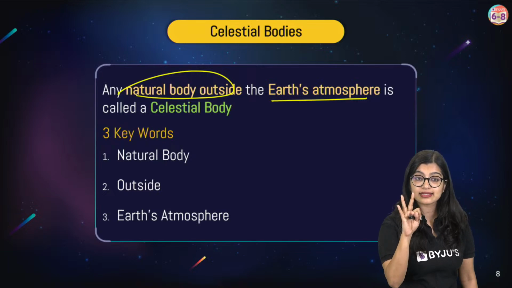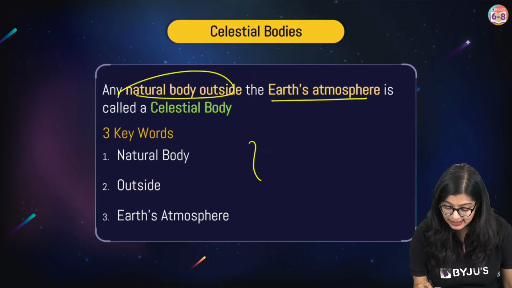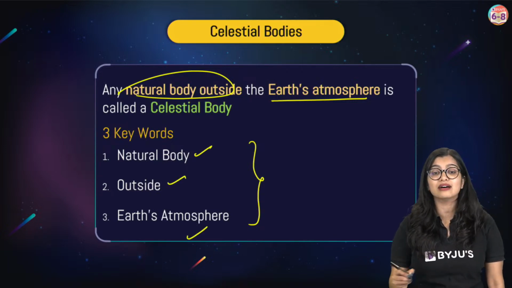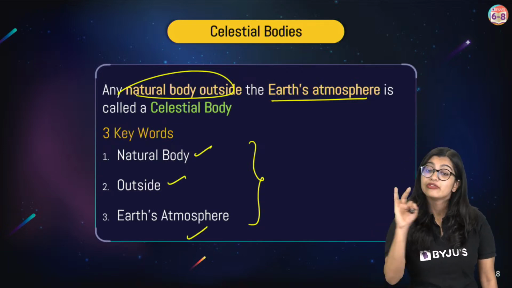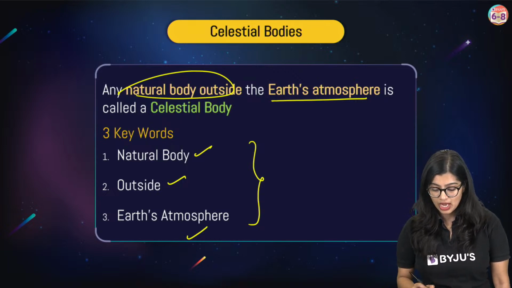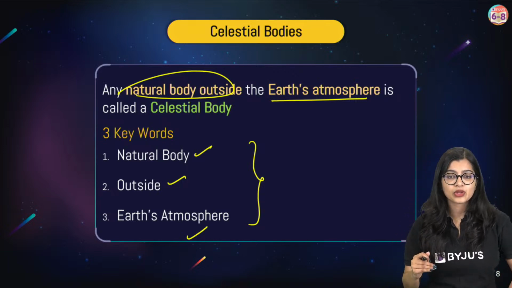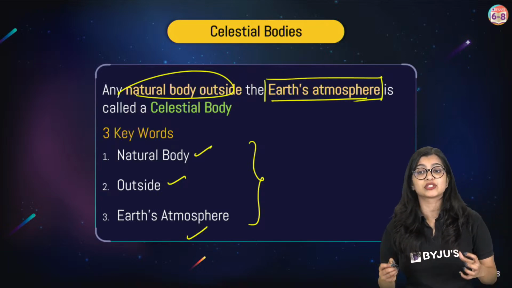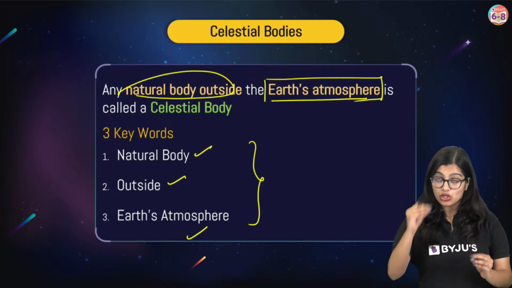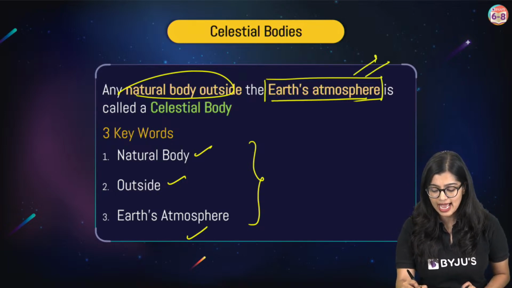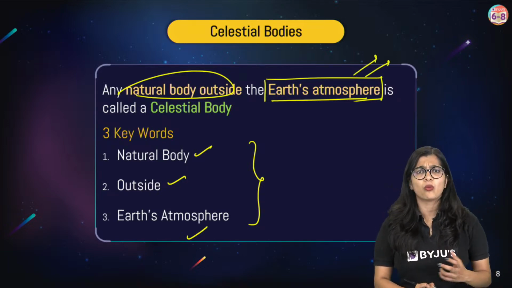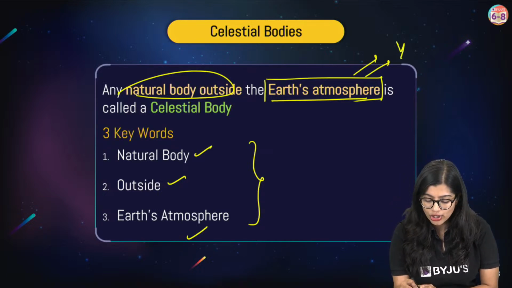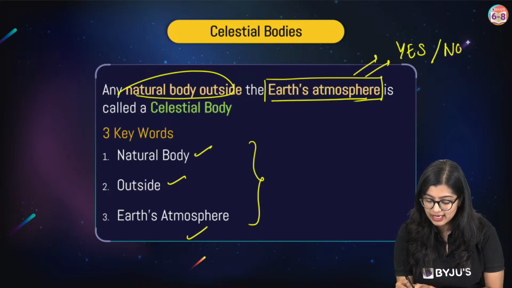So what are the three things that you have to keep in mind? These are the three key words: natural body, outside and Earth's atmosphere. Okay? Three things you have to keep in mind. Now, very quickly, we have a word which we have to understand, right? That is Earth's atmosphere. Now, you can take a minute to think, do I know what an atmosphere is? Yes or no? Do I know what I mean by the Earth's atmosphere?